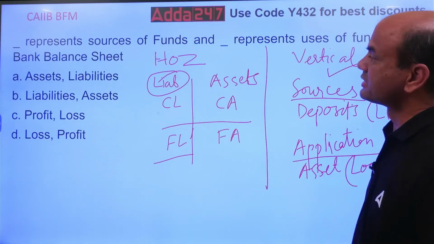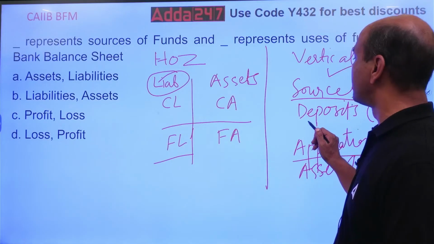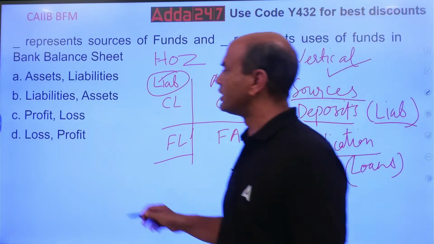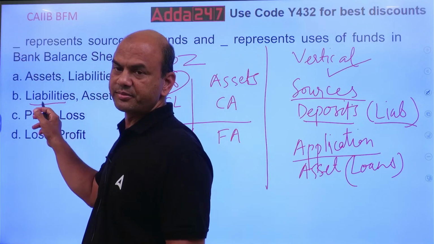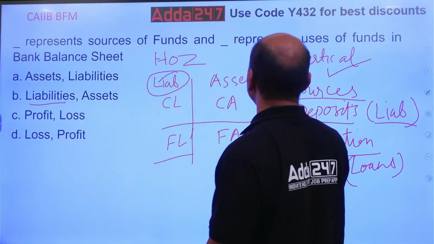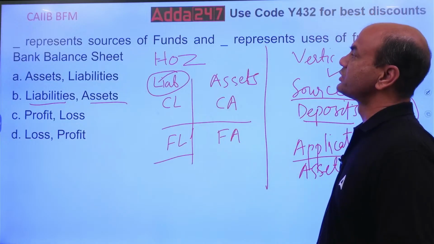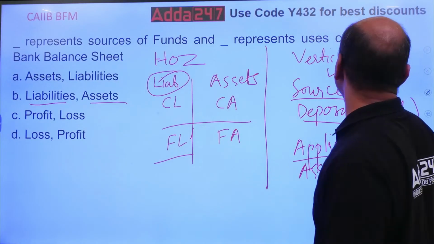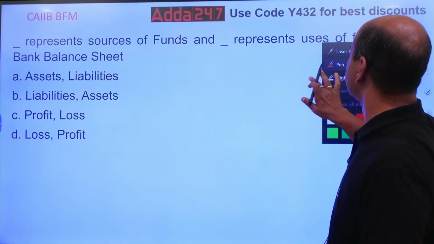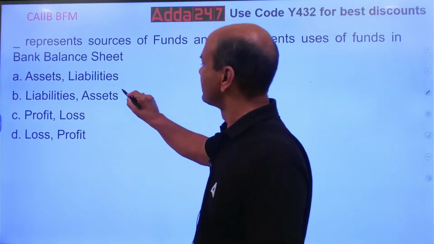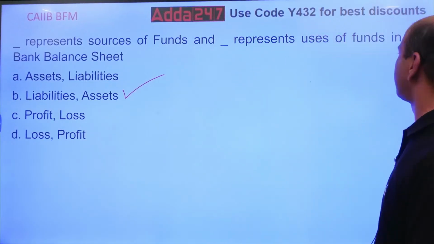So this is the answer here. Dash represents the sources of funds. What represents sources of funds? Deposits or liabilities. So liabilities will represent the sources of funds here. First blank is for liabilities. Second blank, dash represents uses of funds, assets. Right? So liabilities represent sources of funds and assets represent uses of funds. Okay? So let's mark it clearly now. The answer over here is B, liabilities and assets. Okay? Clear? Next.